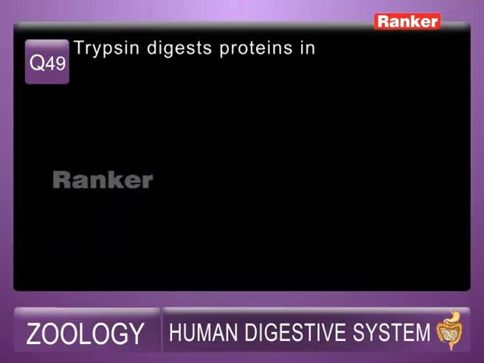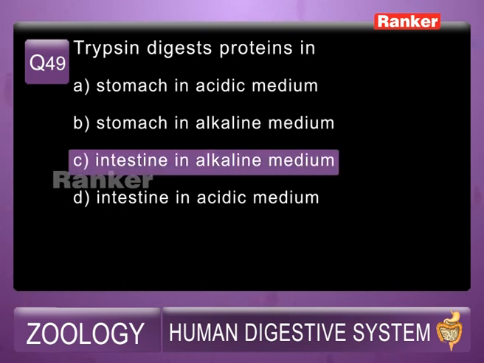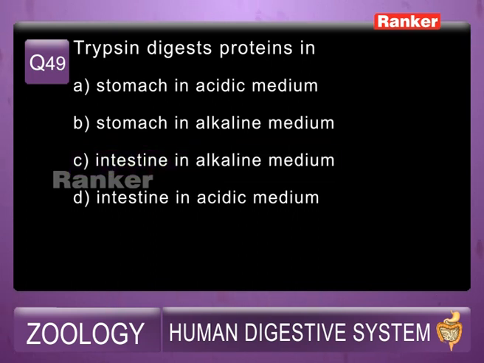49th question. Trypsin digests proteins in: A. Stomach in acidic medium, B. Stomach in alkaline medium, C. Intestine in alkaline medium, D. Intestine in acidic medium. The answer for this question is C, that is, it helps in digestion of proteins in the intestine in alkaline medium.